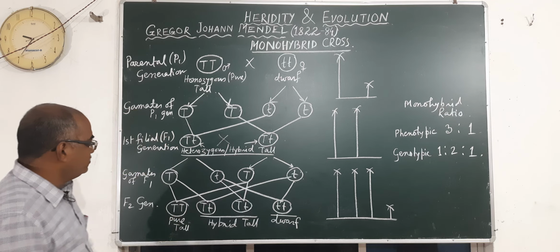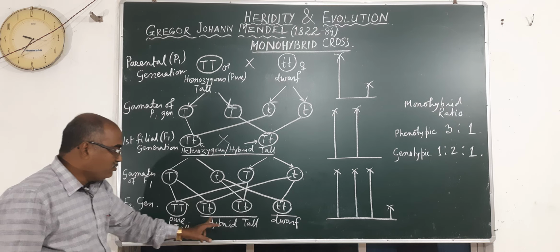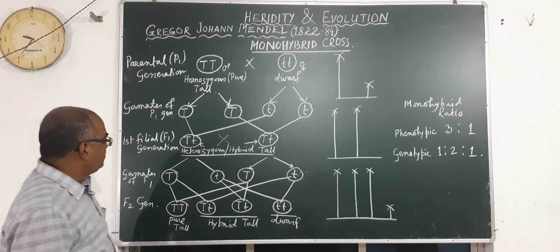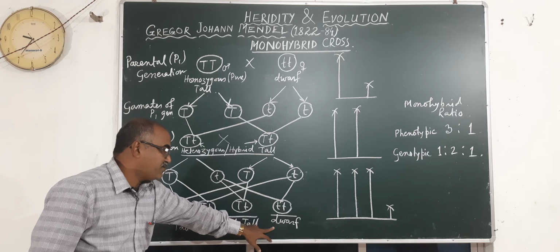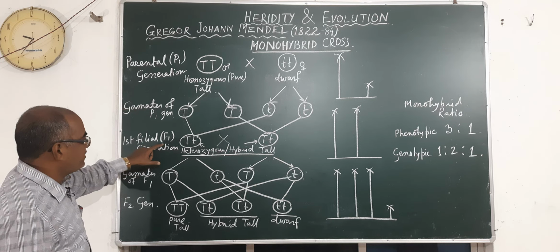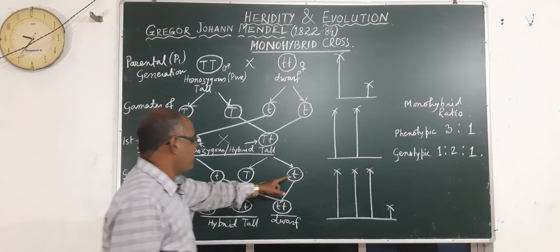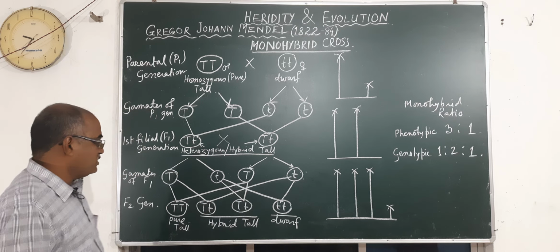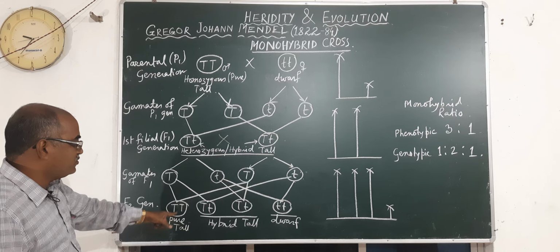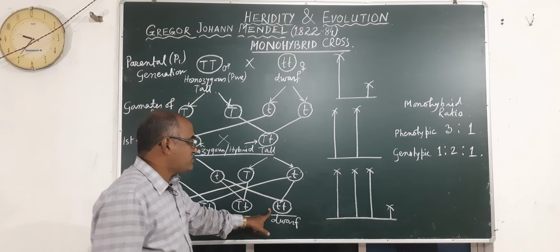In F2, the second generation, he has got one pure tall, two hybrid talls and one dwarf. That is, one dwarf has reappeared, although in the F1 generation there were no dwarf plants. So in the F2 generation, these are the gametes of F1: capital T, capital T, small t. Ultimately, after crossing, he observed by his calculation that pure tall is only 25%, hybrid tall is 50% and pure dwarf is 25%.